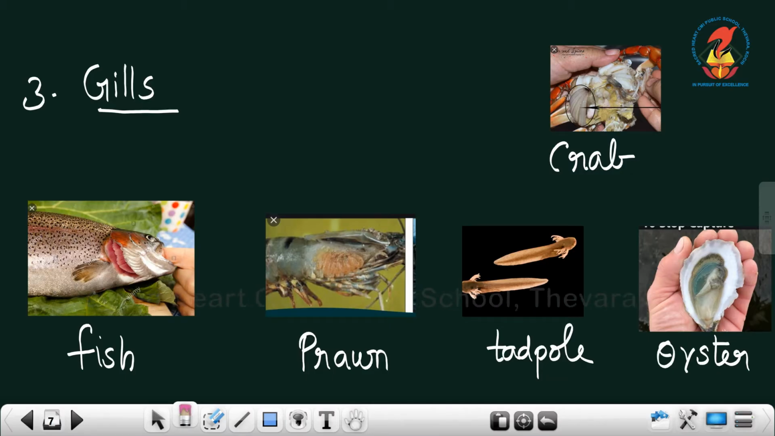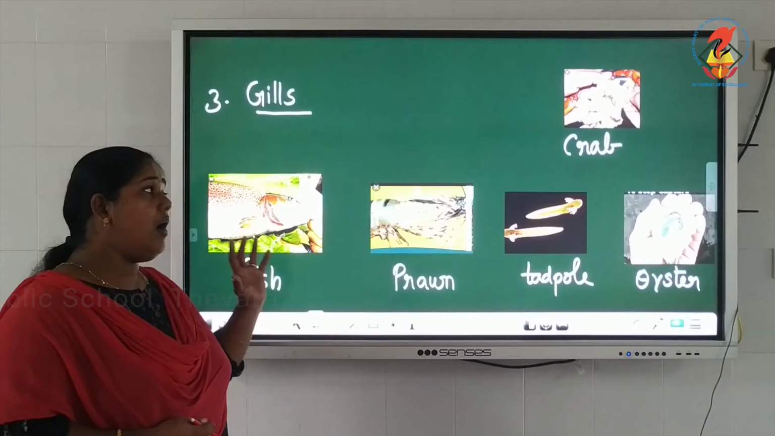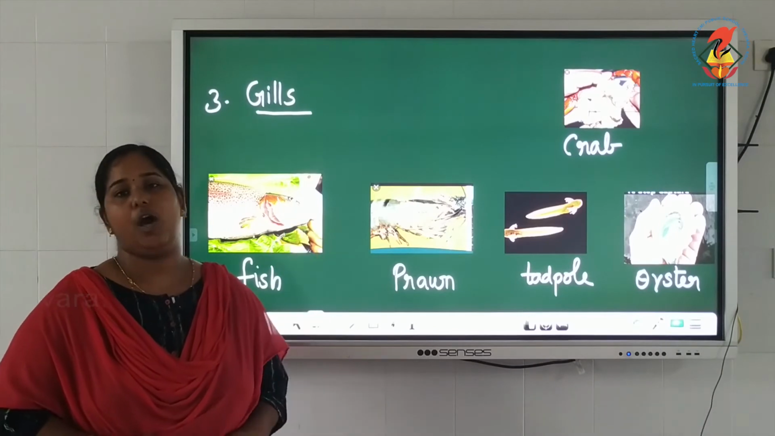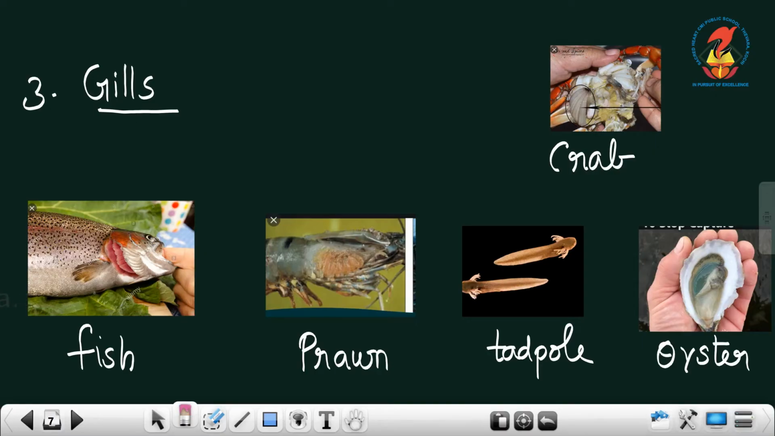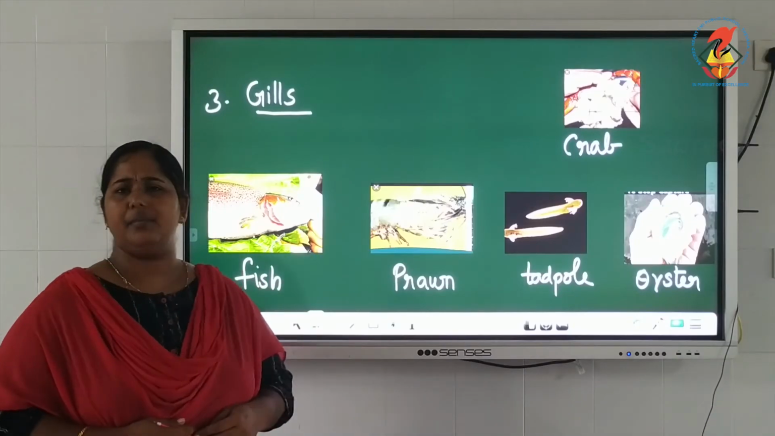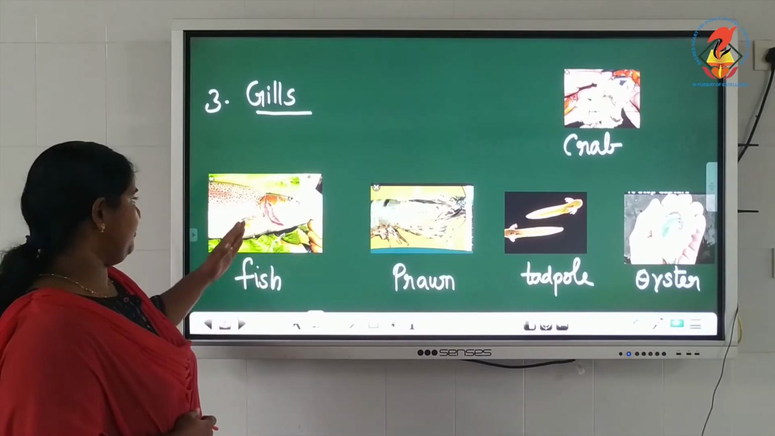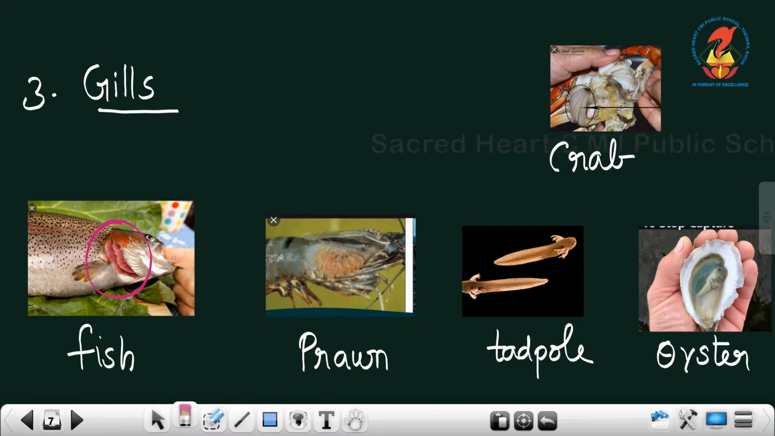The next type, much bigger animals, are aquatic animals like fish, prawns, oysters, tadpoles and so on. They are all different types of animals, but they use a single type of breathing organ, that is gills. You are familiar with gills present in fish, but some other aquatic animals also use gills. See, this picture very clearly shows you the gills of a fish.